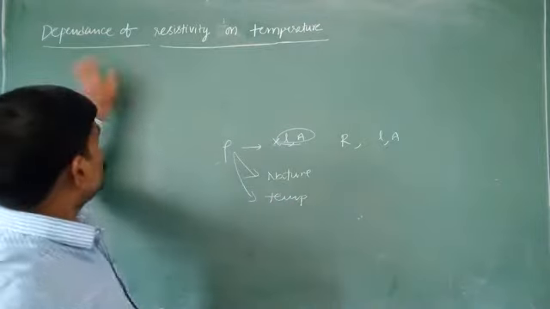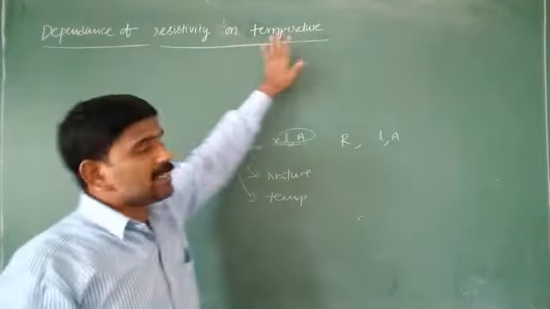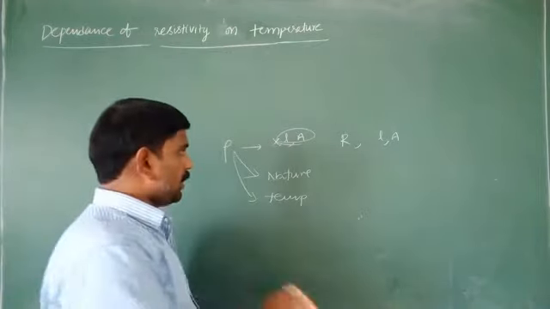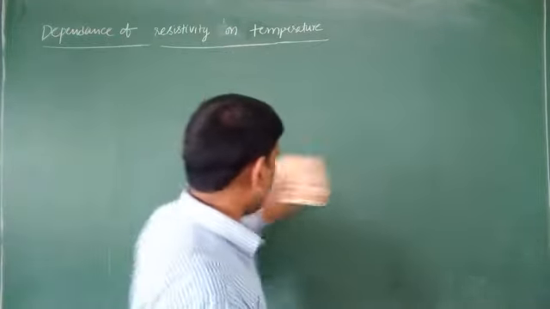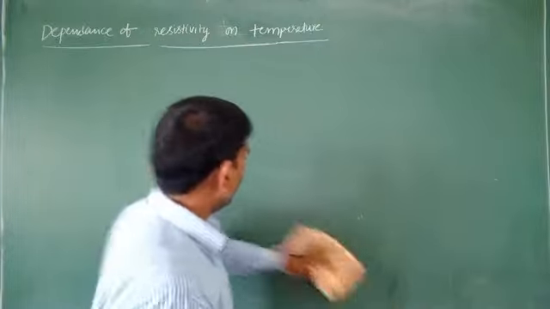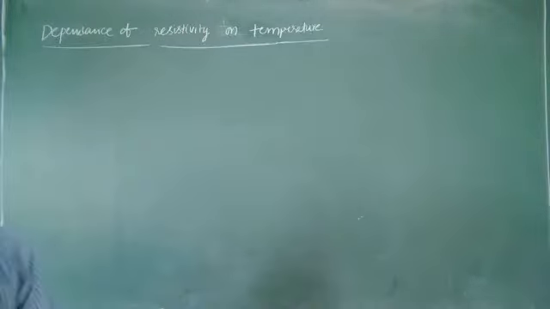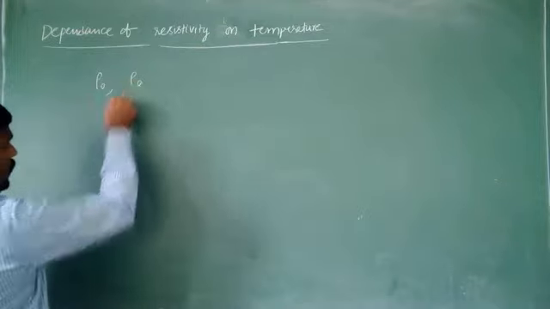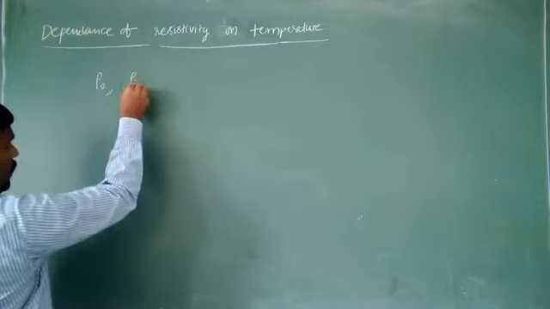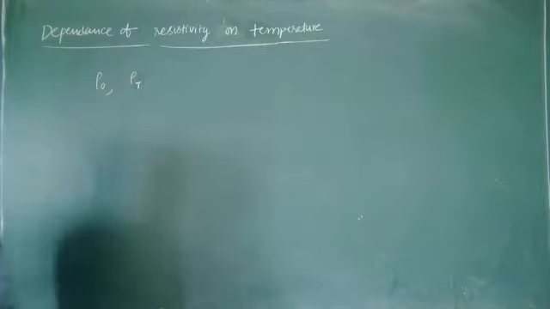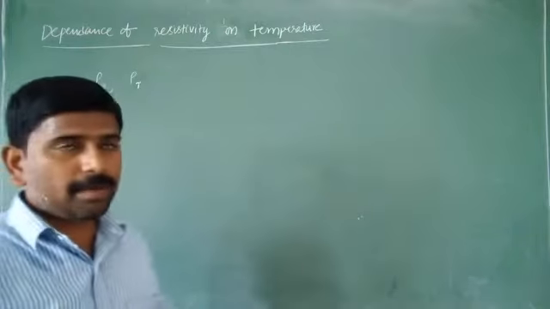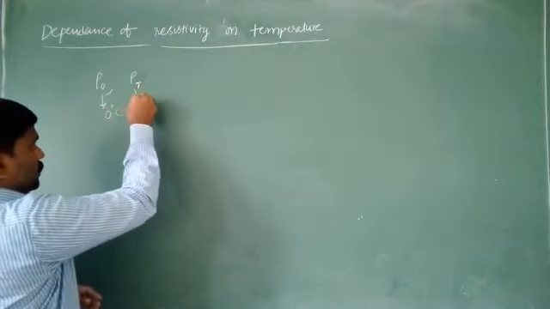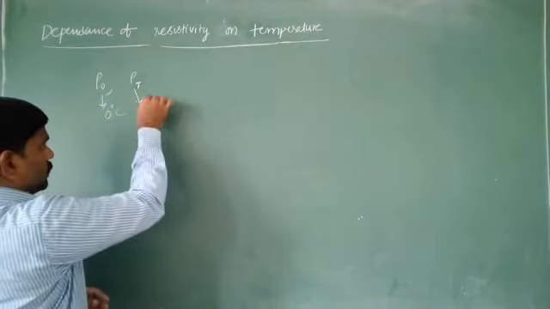Now, how does resistivity depend upon the temperature? The resistivity of the material is approximately related like this: rho naught is the resistivity of the given material at 0 degrees Celsius, and rho T is at T degrees Celsius.